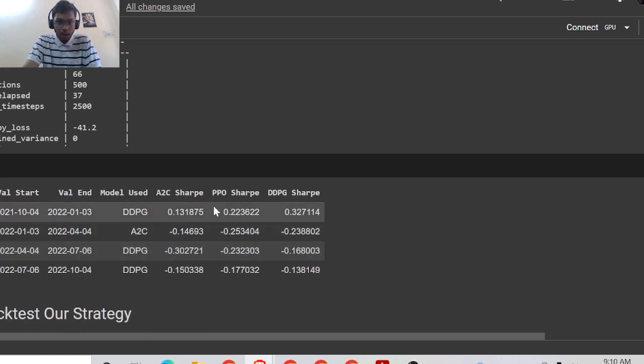Clearly, as you can see, the PPO Sharpe ratio and the DDPG Sharpe ratio on the training data had a positive value. On this one, the model used was DDPG, and the Sharpe ratio was a positive value.